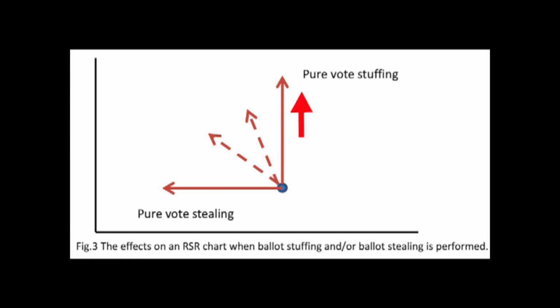The more positive the slope is, the more serious or the more widespread the ballot stuffing is. So when the line is going straight up, this is called pure ballot stuffing. Now, when the x-axis is getting lower and the y-axis is also getting lower, this is due to ballot theft. This is due to the fact that when one side has less, the other side also has less. That means one of the side's ballots are being stolen. And that's why the values of the x and y-axis are both low at the same time.